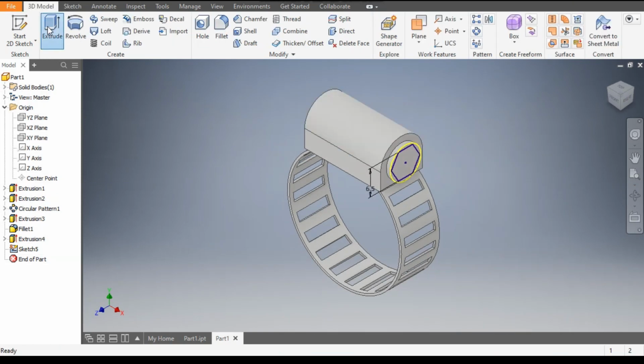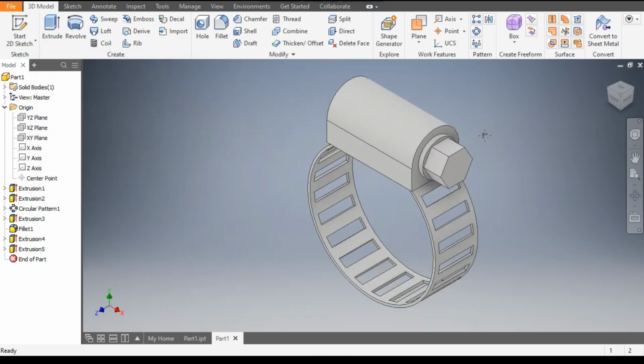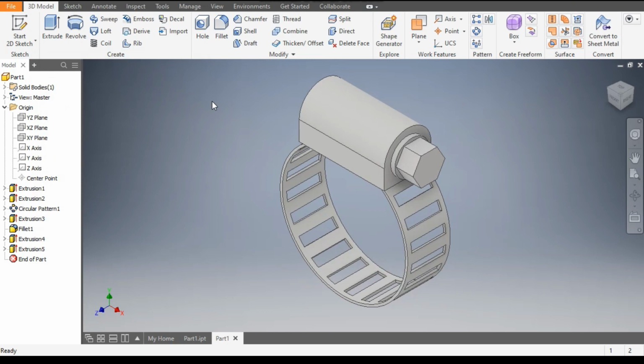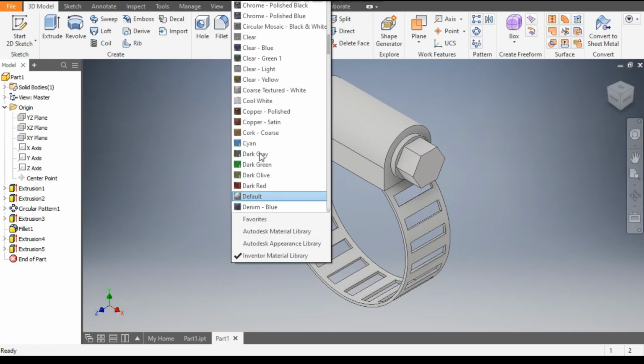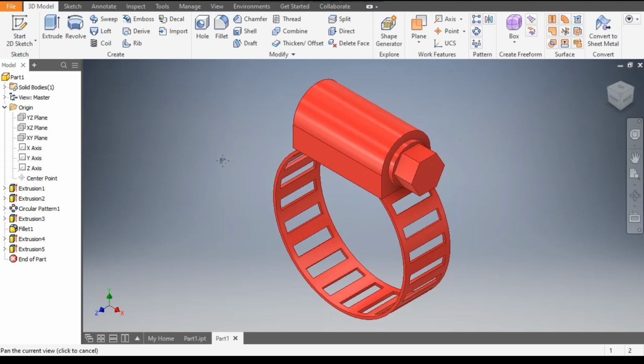And go to extrude command. Here select this polygon profile and give a width of 4 and OK. Now you can define the color from here. We will take light red. OK. So this was a basic tutorial on how to construct a hose clamp in Autodesk Inventor software.